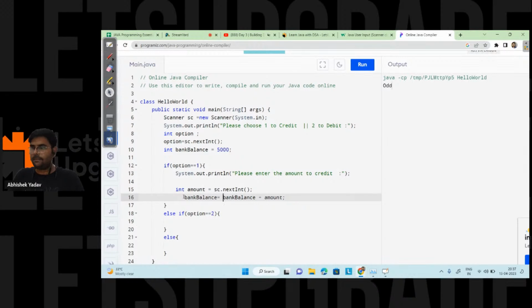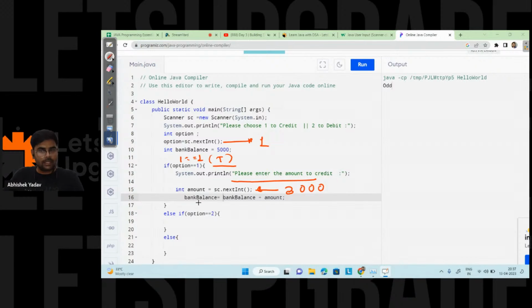Right everyone? Yeah. So what will happen, let's understand this part, right? So if the user is choosing option 1, so 1 is equal to 1, this will be true. This statement will get printed on the output screen, that is, please enter the amount to credit. After that, let's assume you are taking 3,000 rupees, you are entering 3,000 rupees.